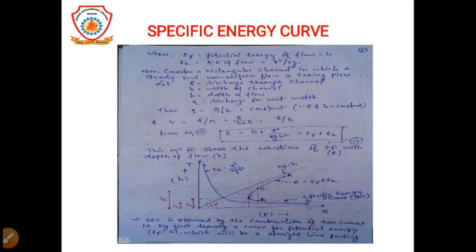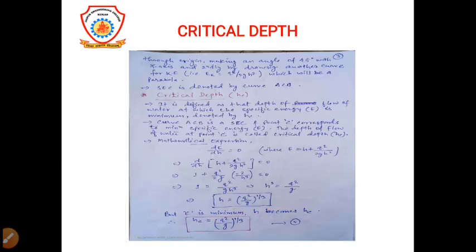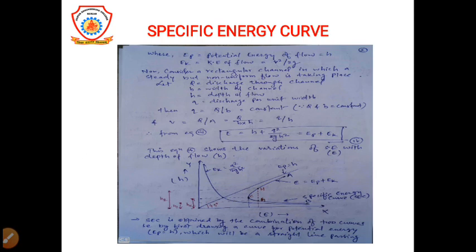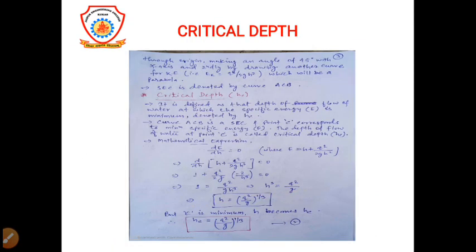From the figure we are seeing that the curve ACB stands for the specific energy curve. Now, critical depth. What do we mean by critical depth? Critical depth is that depth of flow at which the specific energy is minimum. For example, in curve ACB, C is the critical point where the specific energy is minimum.